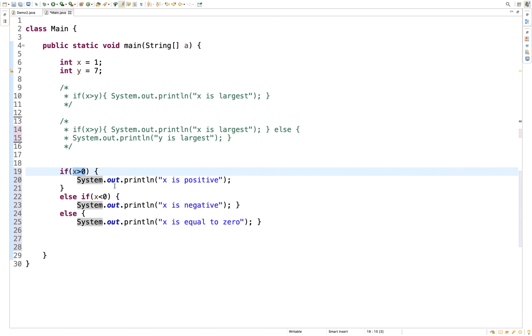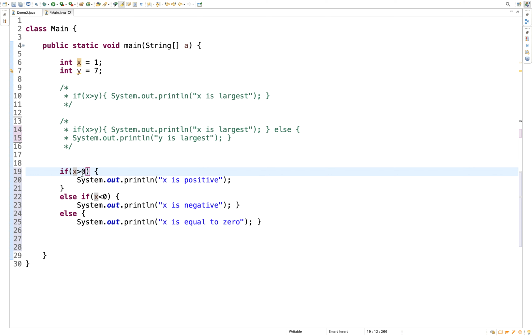But in case of the if else if block, if there is a need to check multiple conditions, and for a particular condition you have to perform some action or execute some code, in that case we can make use of the if else if block. Here, in the if block I'm checking for a condition that the x variable value is greater than 0. If it is greater than 0, I want to print that x is positive.